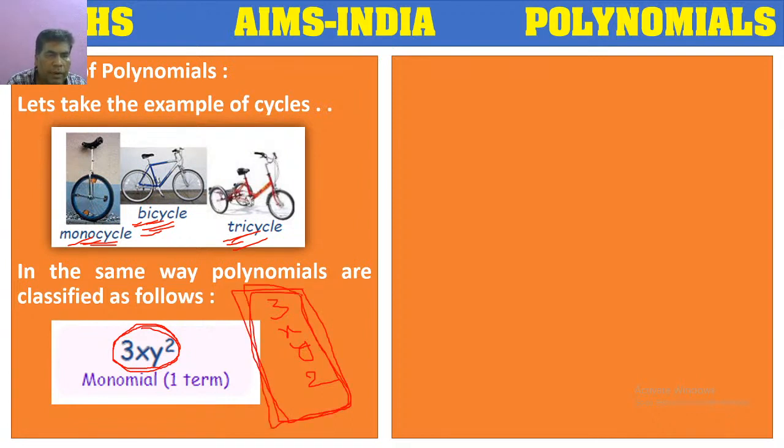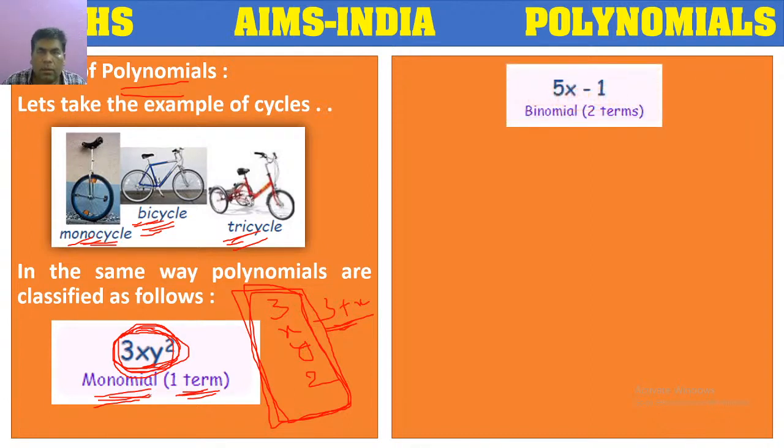Here we have 4 different numerical objects, but all of them are combined with multiplication, and as exponent 2 is there, that's why this is considered a single term. If we keep an addition symbol, then they are considered separate terms. But if they are multiplied together, then we have to consider them the same term, not two terms. So here we have only one term. So this is an example of a monomial. A polynomial having one term is considered a monomial.